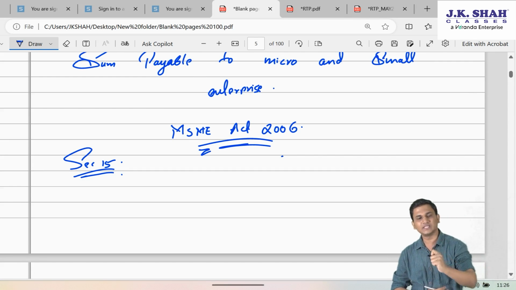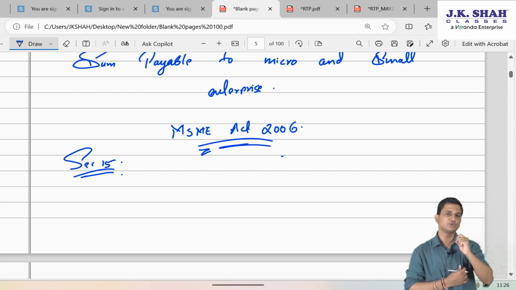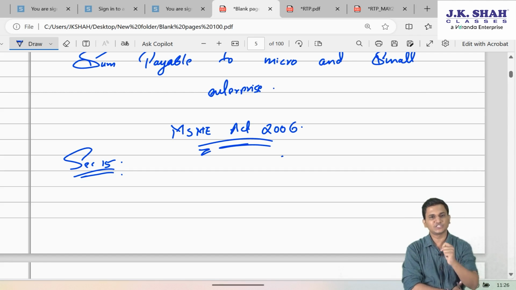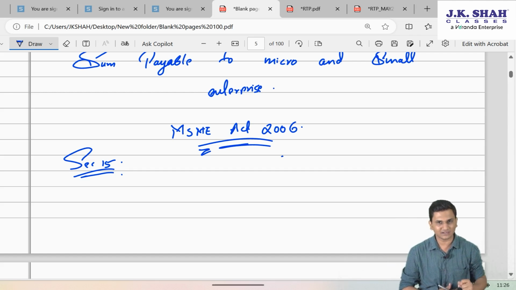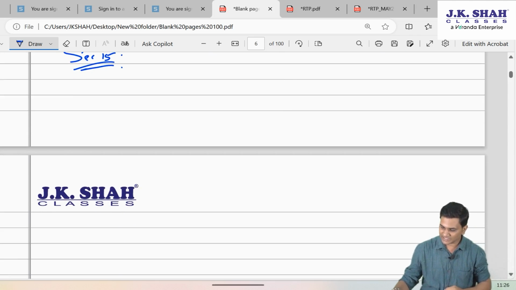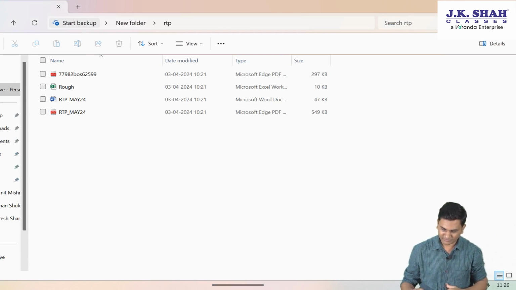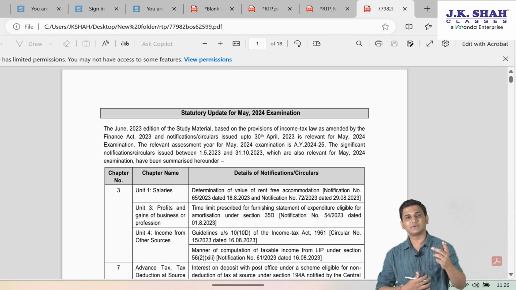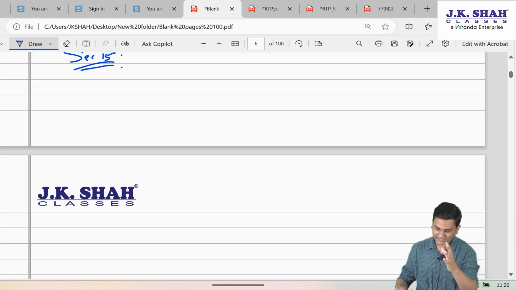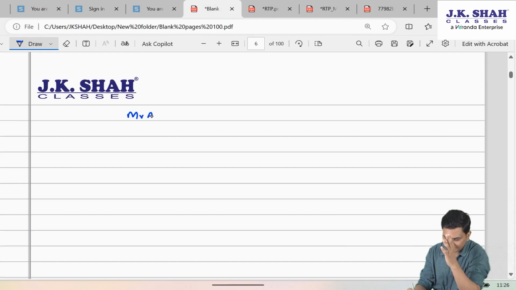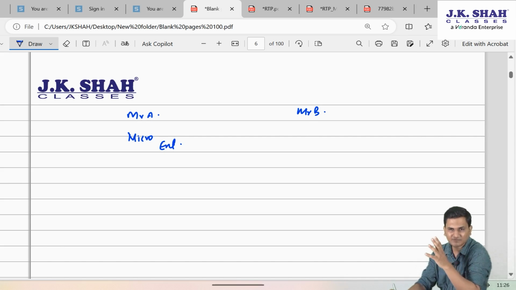If anybody is dealing with the MSME, then payment should be done to that MSME as per the provisions of section 15 of the MSME Act, which says if there's a written agreement between the two parties, like if I take an example, if Mr. A, ignore our question as of now, if Mr. A is registered as a micro enterprise and there's a Mr. B, it doesn't matter whether Mr. B is MSME registered or not.